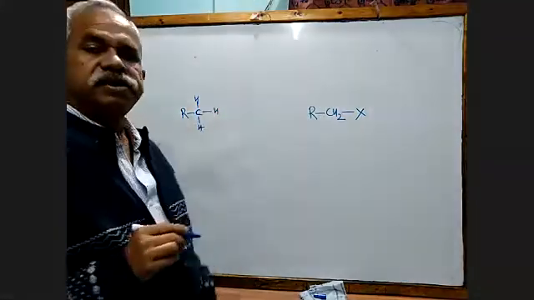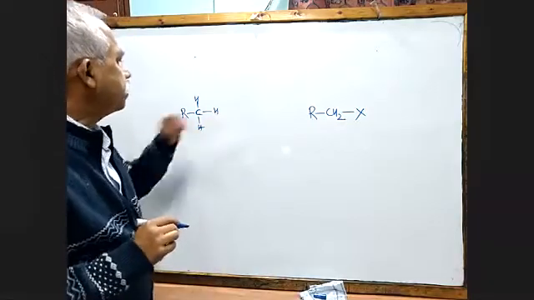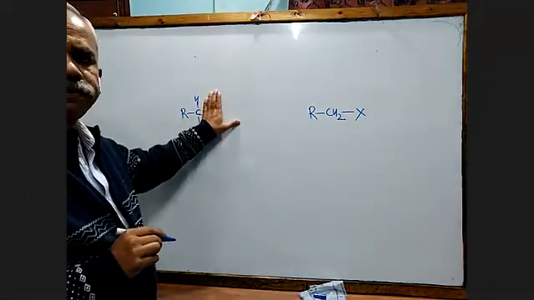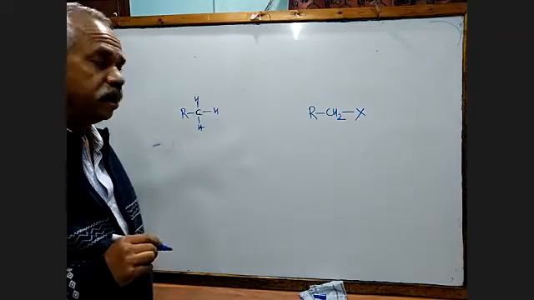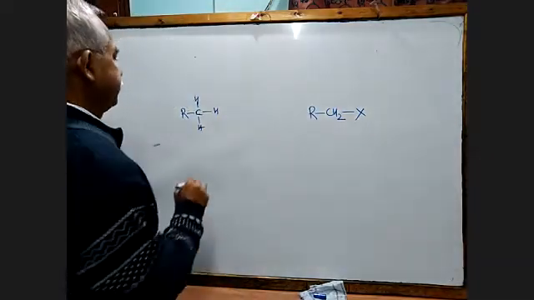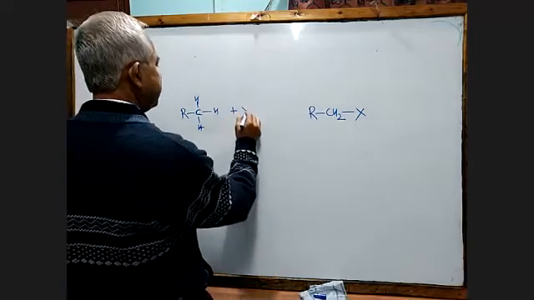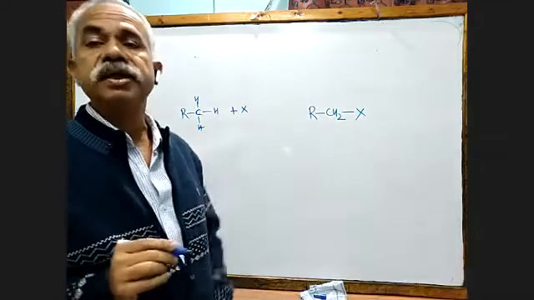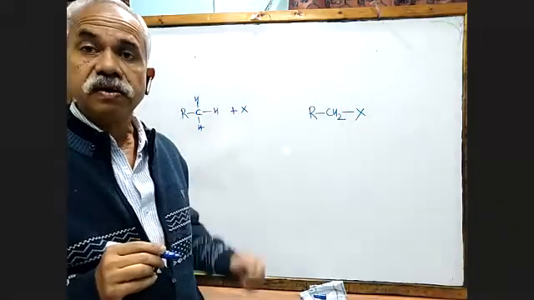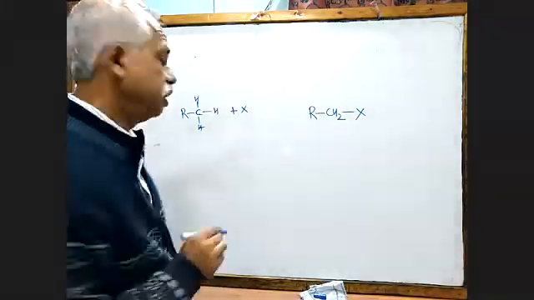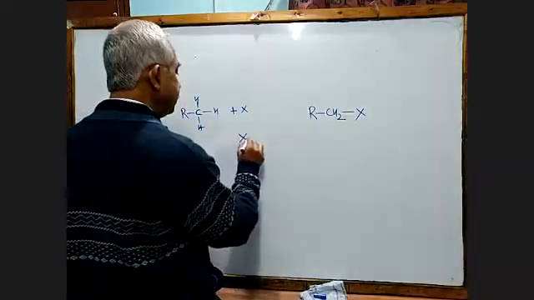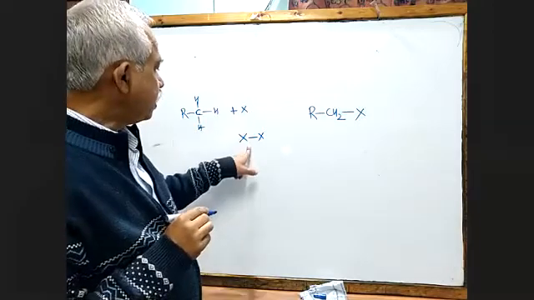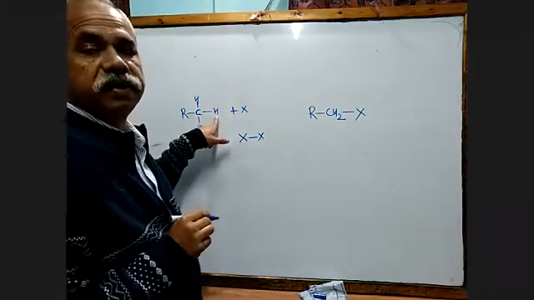But I know the valency of carbon is 4. So if I remove hydrogen, now it is 3. So I have to add something. What should I add? I have to put one X. X is halogen. Dear, halogen never exists in the atomic state. Halogen always exists in the form of a molecule. From this one, I have to put one X here.